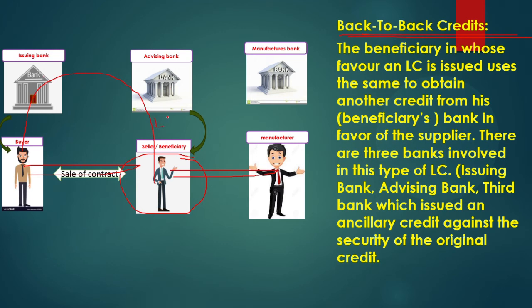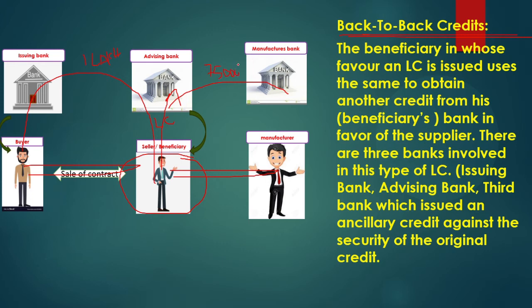Suppose this is for 1 lakh rupees, or suppose a foreign country, $1 lakh. He makes an agreement, and this 1 lakh rupees LC is kept as collateral. What he will do is approach the advising bank, stating that you make this 1 lakh LC a collateral and produce another LC for $75,000.